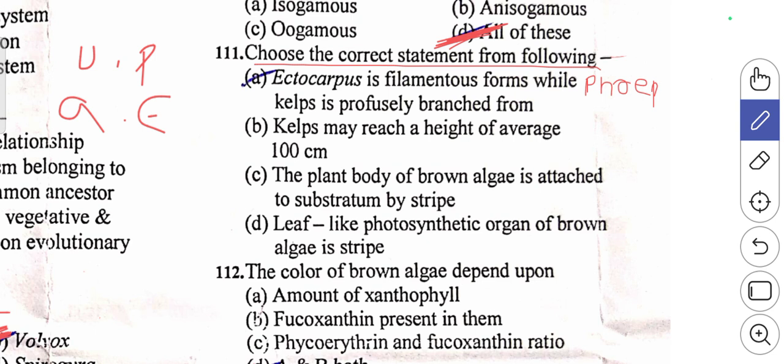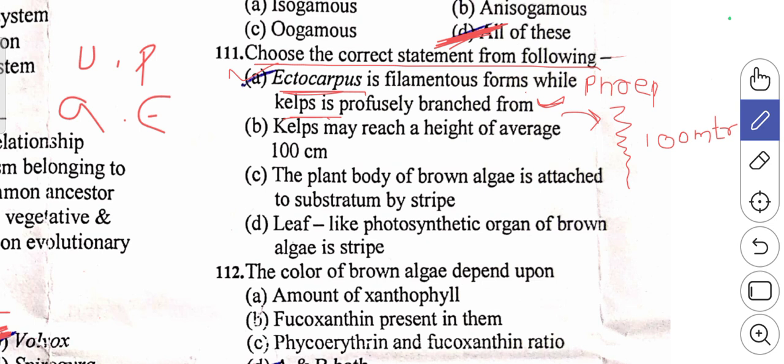Phaeophyceae member, that is Ectocarpus, is a filamentous form, while kelp is a profusely branched form. This one is right actually. Ectocarpus always will have a filamentous structure, whereas kelp is a highly branched plant which has around 100 meters in length. So this one is right. Let's discuss other options given in the question.